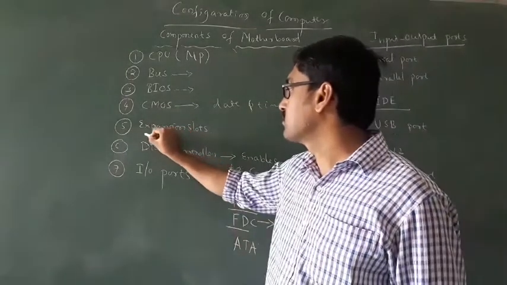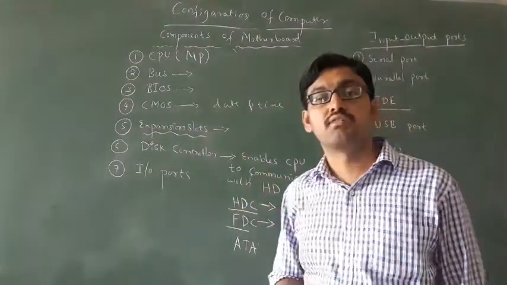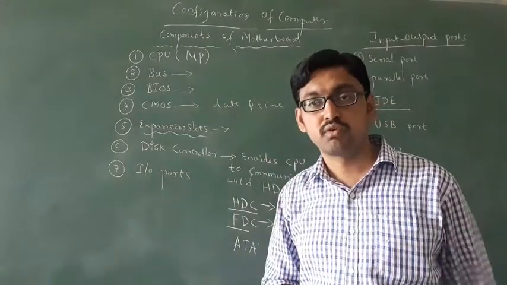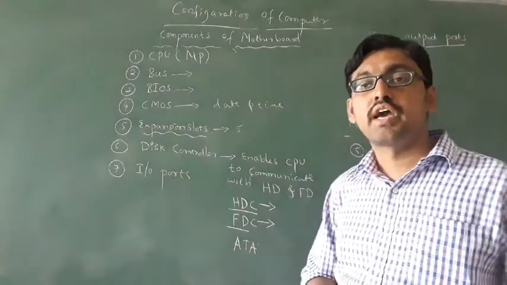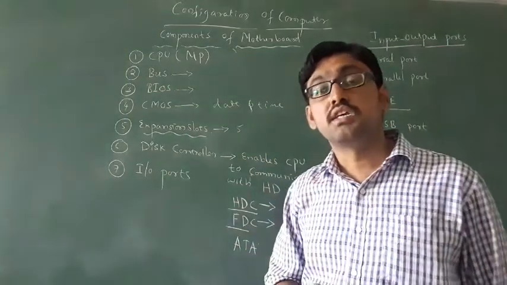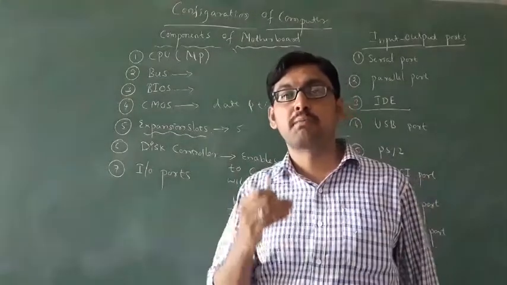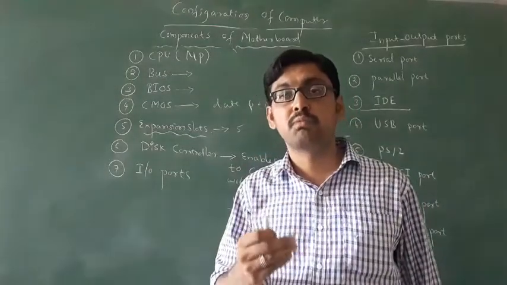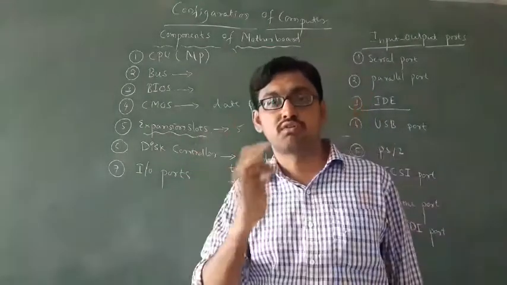The last class we discussed the expansion slots. How many expansion slots do we have? There are 5 expansion slots. What are expansion slots? These are used to improve the capability and performance of the computer.